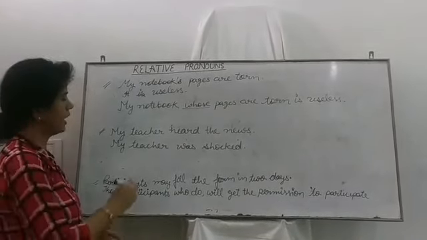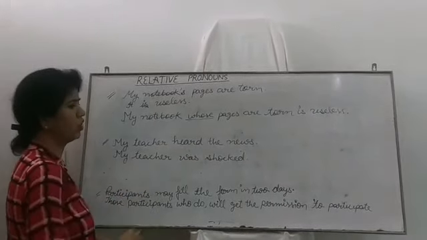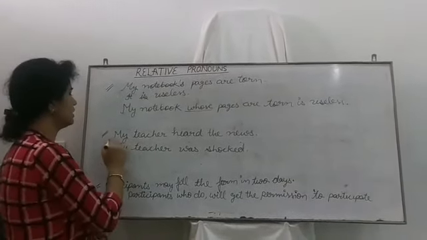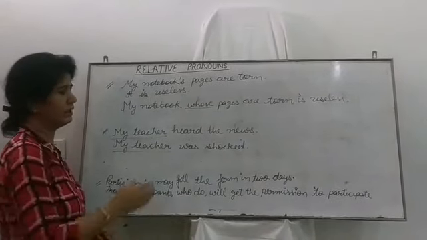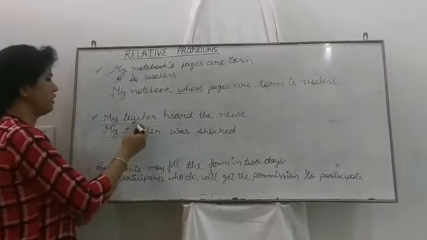Next, my teacher heard the news. My teacher was shocked. In both these sentences, the subject is my teacher, and it's a human, a living being, so we will use who.